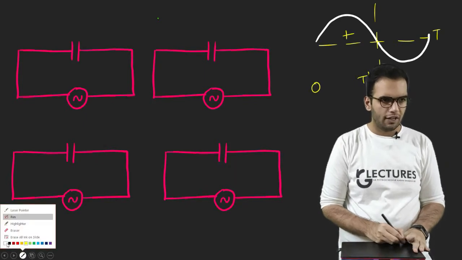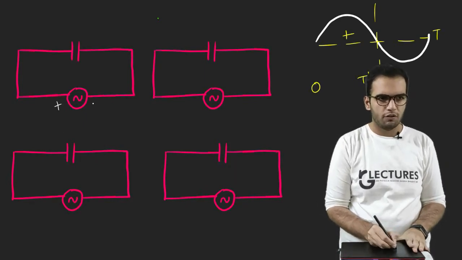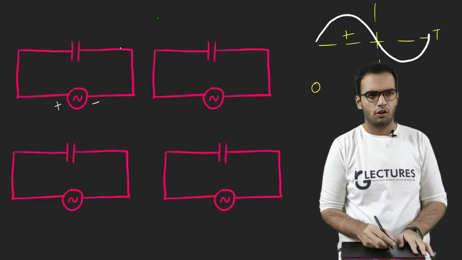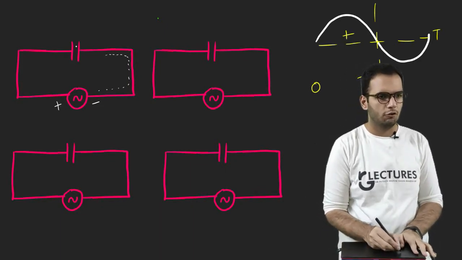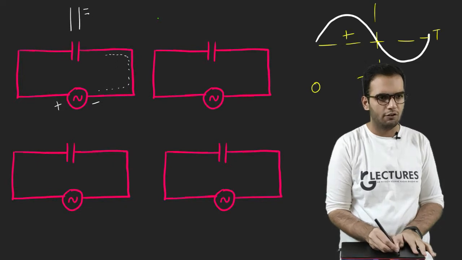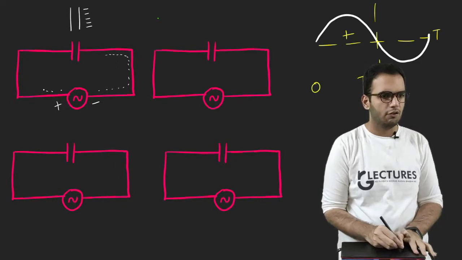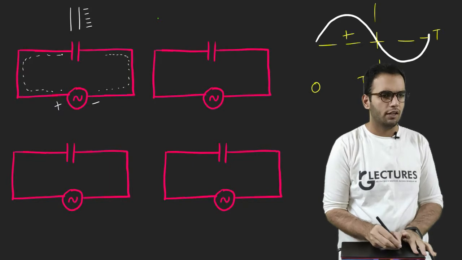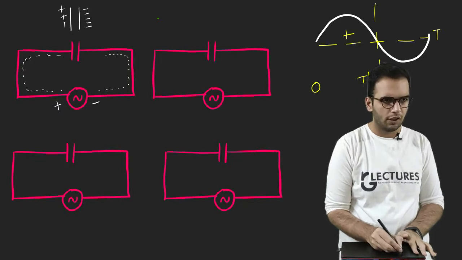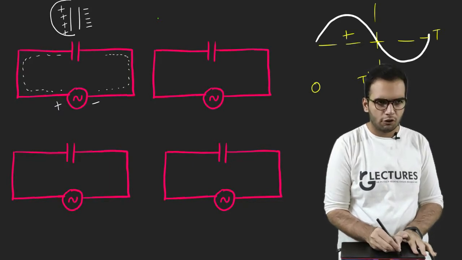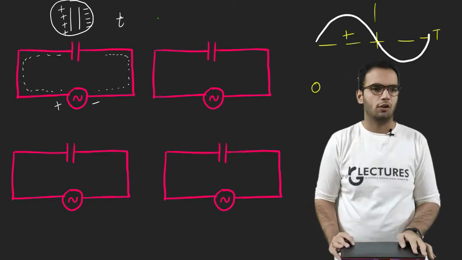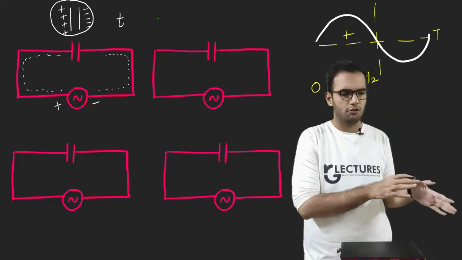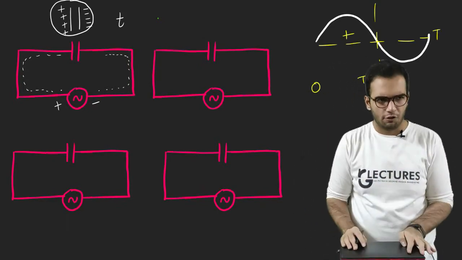In the positive cycle, let us suppose this is the direction of the charges. So what will happen? Negative charges will flow from this side, so here at this point, negative charges will be there. Positive charges will flow from this section, so there will be positive charges. This will be the condition of the capacitor after some random time, say t1. Initially the capacitor was at 0 charge, now it is charged.